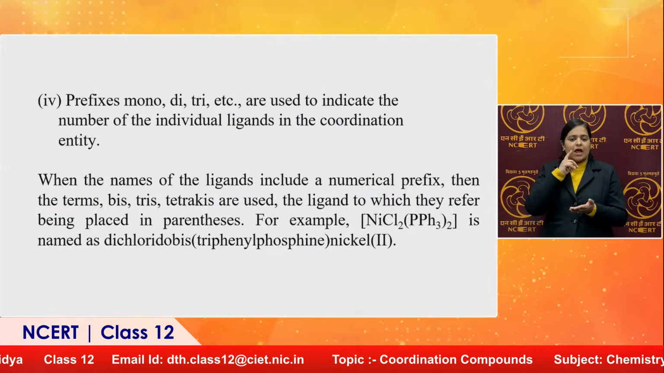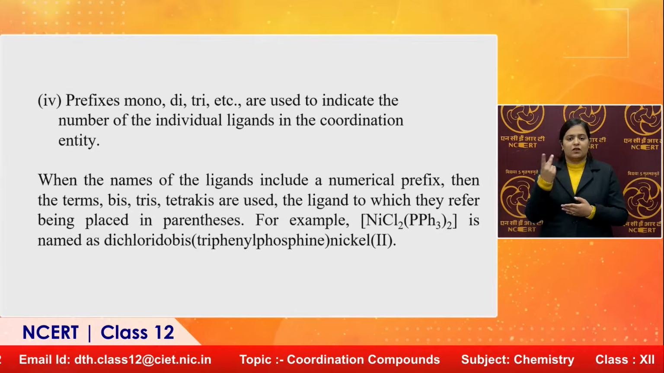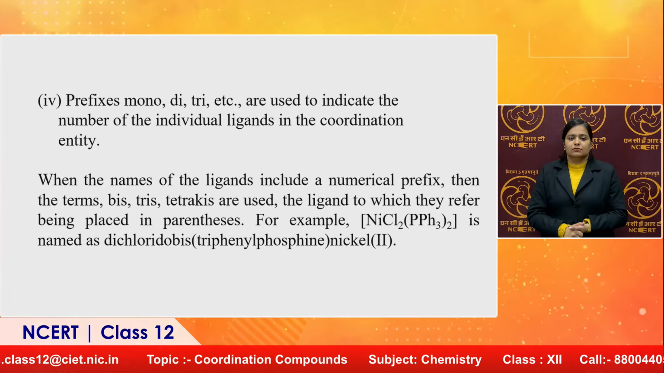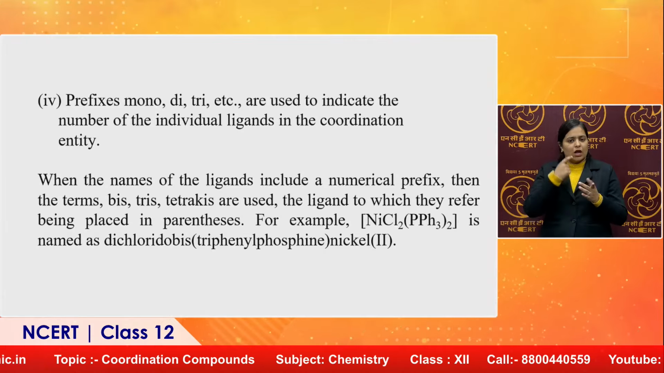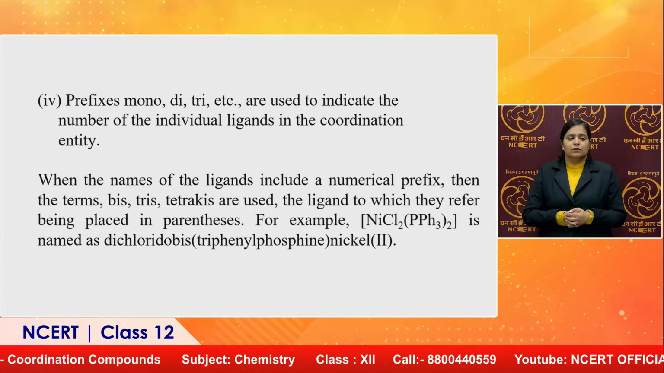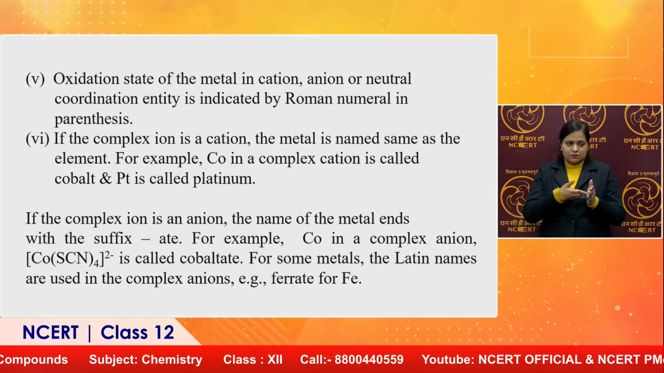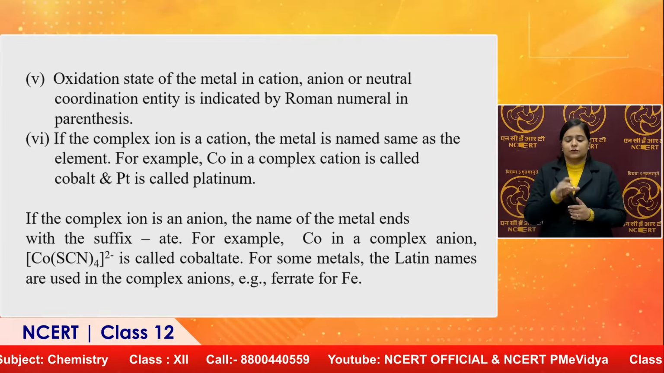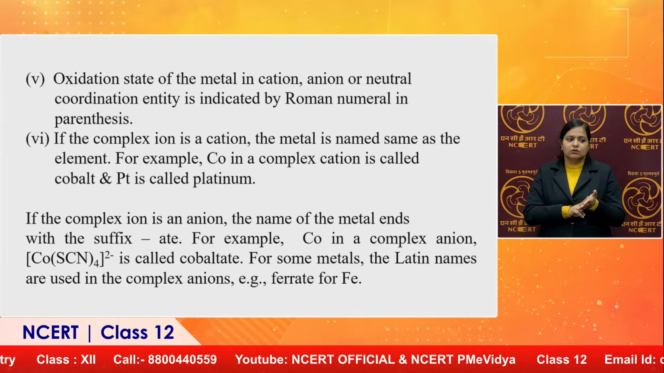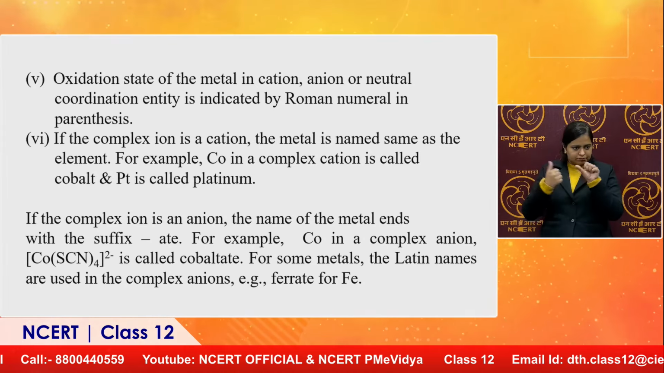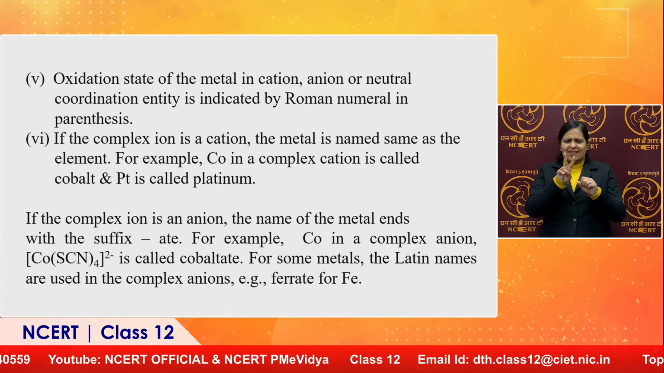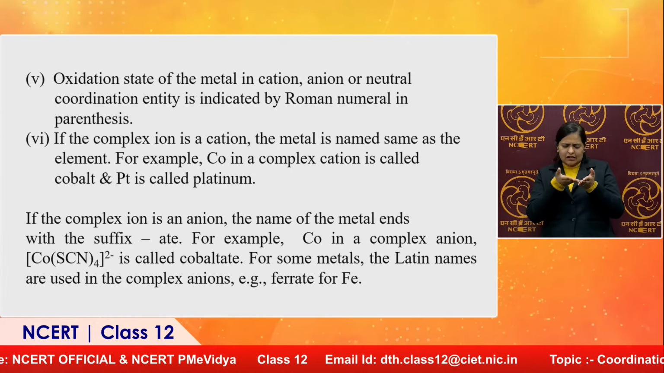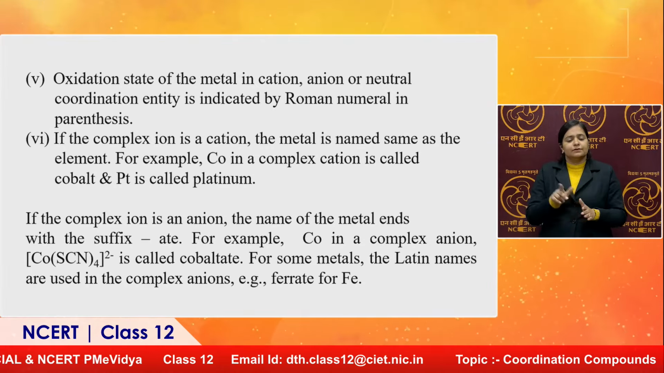So, in this case x minus 2 will be equal to 0, then x will be 2. That is why here nickel is present in oxidation state 2. So, it is to be written as dichlorido bis(triphenylphosphine)nickel(II). Further, the oxidation state of the metal, that we have already done in previous slides, that was 2 in parenthesis in Roman. Oxidation state of the metal in cation, anion or neutral coordination entity is indicated by Roman numeral in parenthesis.